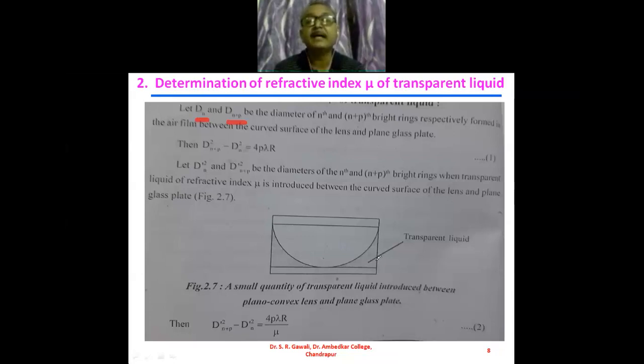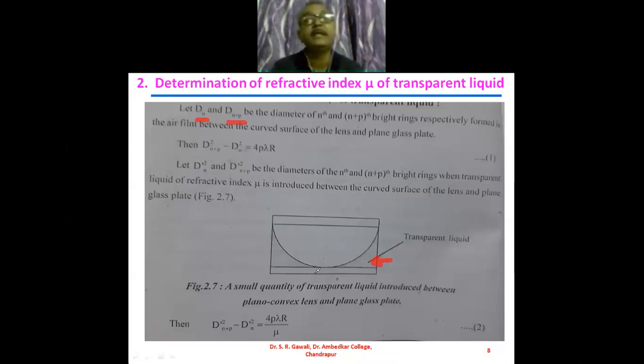Here this is the air film. Suppose the air film is formed between the convex surface of the plano-convex lens and the plane glass plate, and Newton's rings are formed in the air film, and we will obtain the diameters of the different Newton's rings formed in the air film.